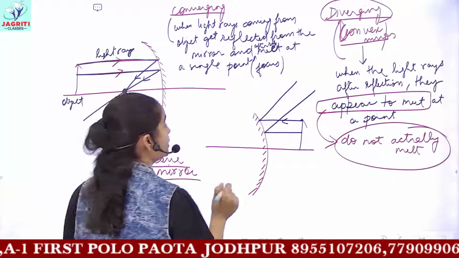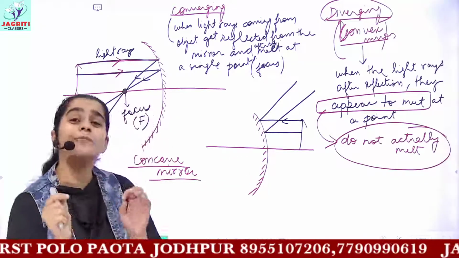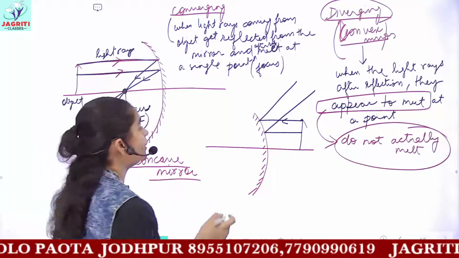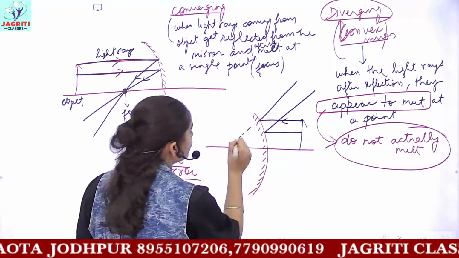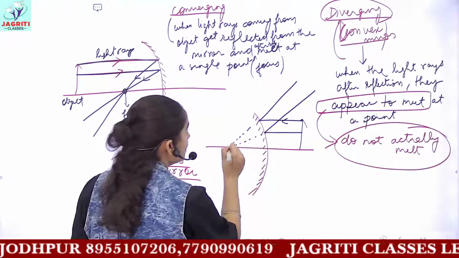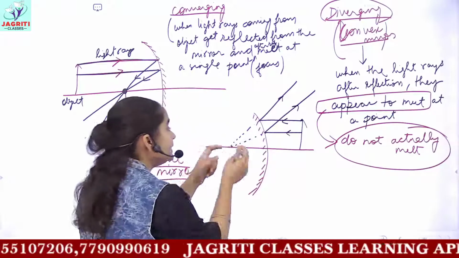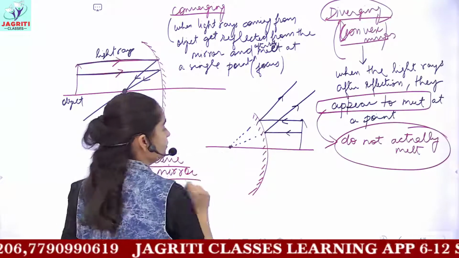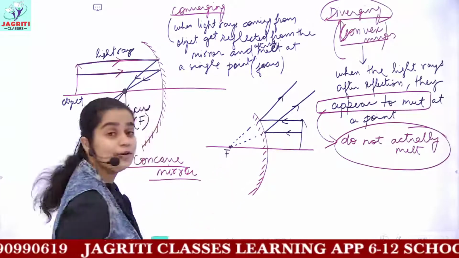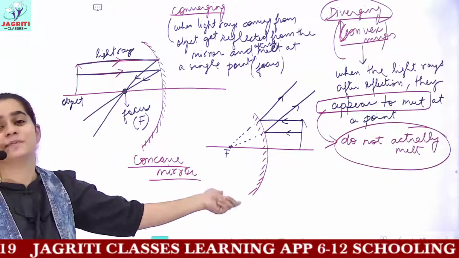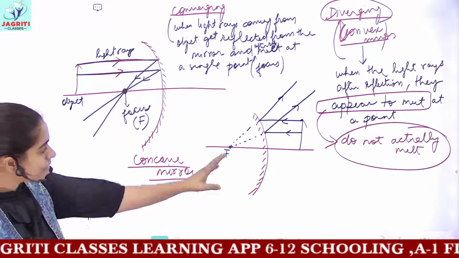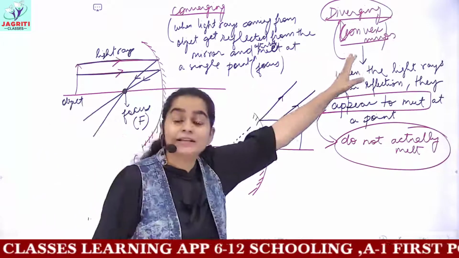But because we need to know the position of the image, what we do is extend these light rays backwards. And when you extend these light rays backwards, they appear to meet at a common point, and this point is again known as focus or principal focus point. So this is what you understand by the term diverging.